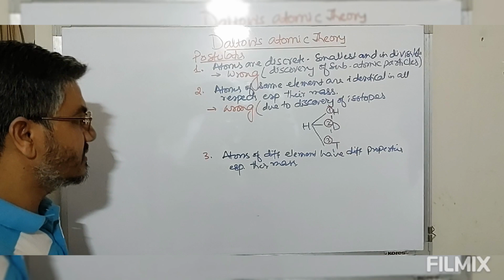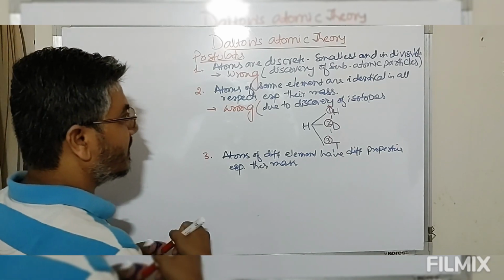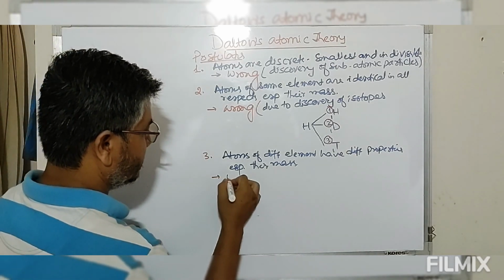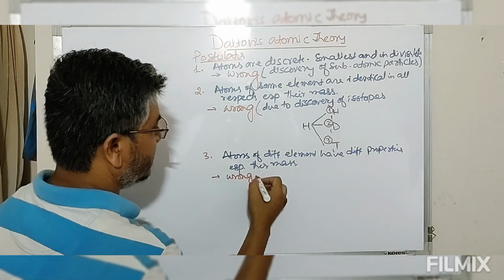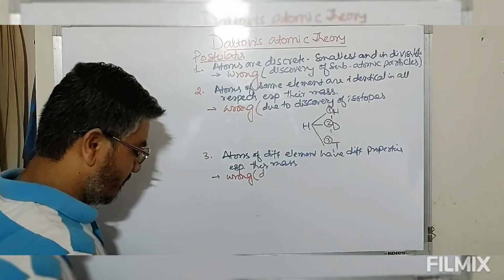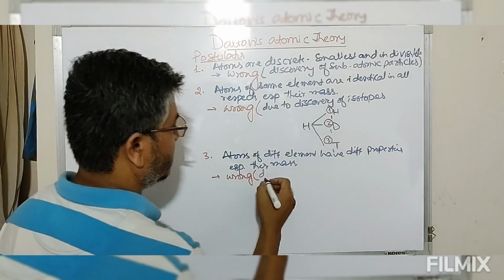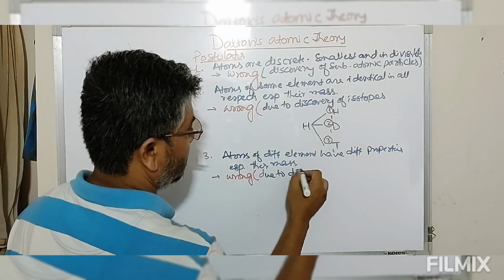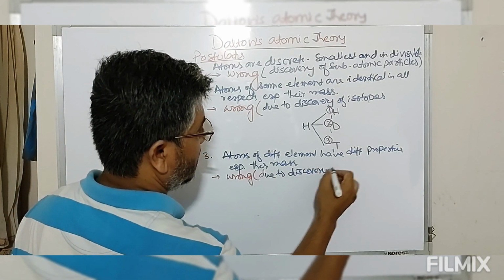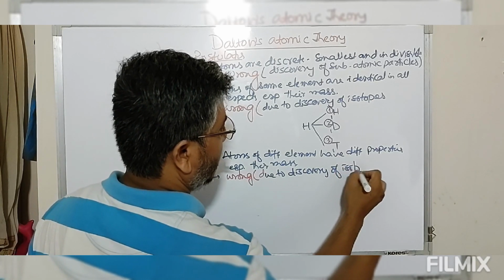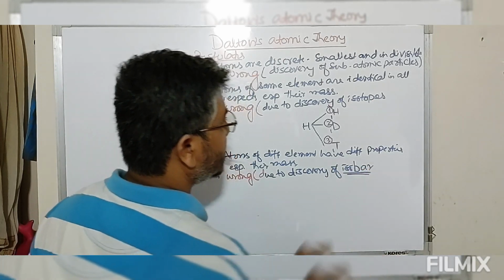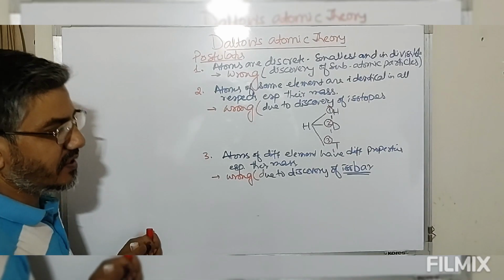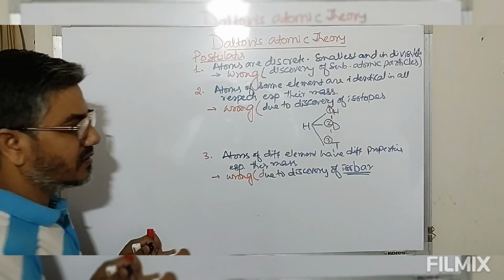So again this comes out to be an incorrect statement. This is due to the discovery of isobars. So isobars have the same mass number but different atomic number.